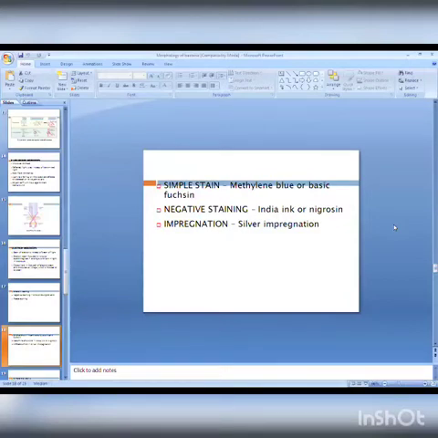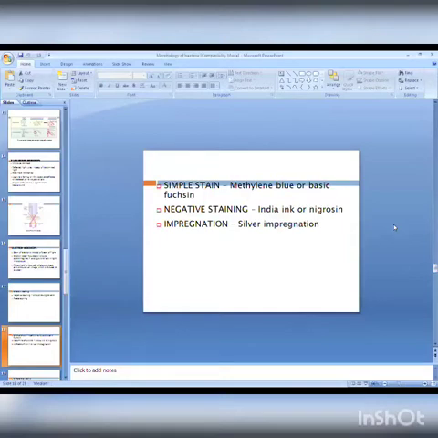Number one is simple stain, or sometimes we call it a monochrome stain. Mono means single, chrome means color. The method in which a single chemical, a single color, is used to give color to the bacterial cell is called a monochrome stain or simple stain. For example, if you use methylene blue, all bacteria get blue color. If you use basic fuchsin, all get red color. If you use malachite green, all get green color. Only one single color is used to give color to the cell, called a simple or monochrome stain.